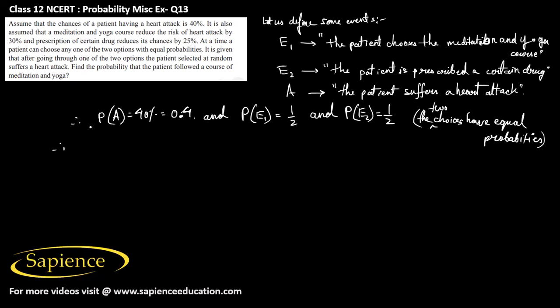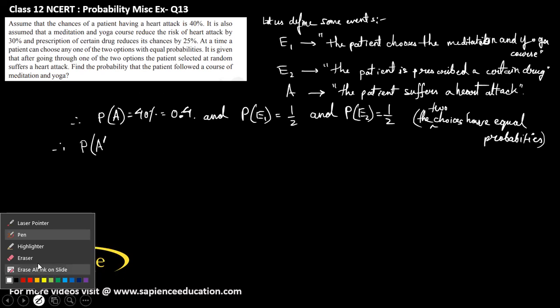So now, the probability that the heart attack is reduced by the yoga course is 30%.